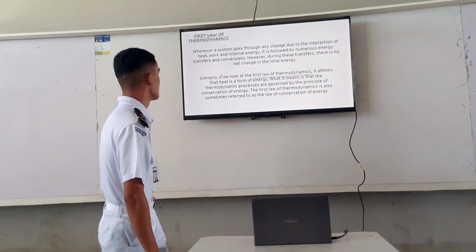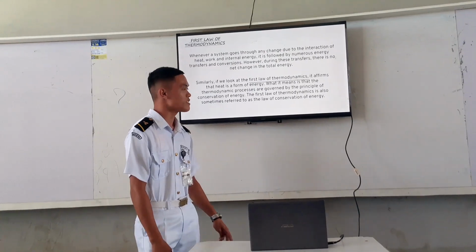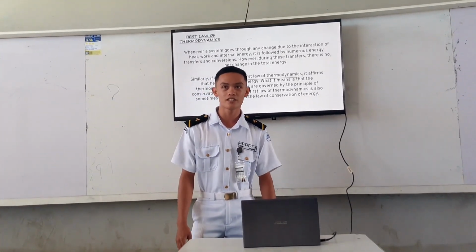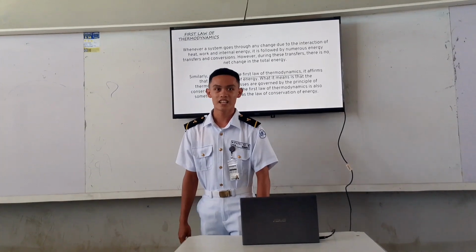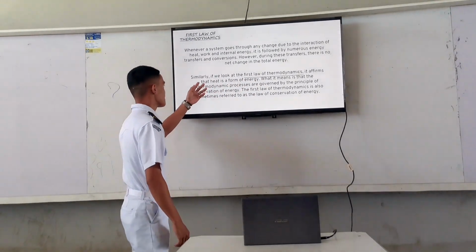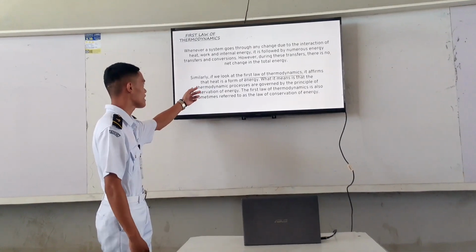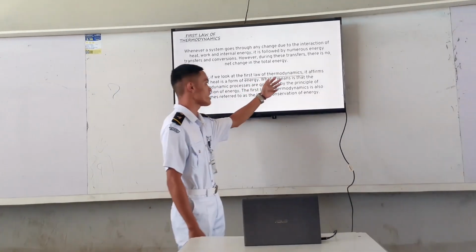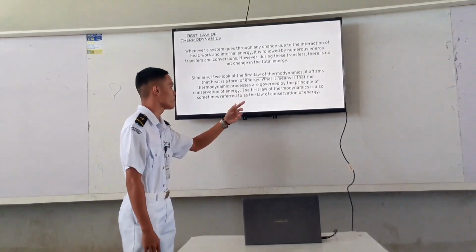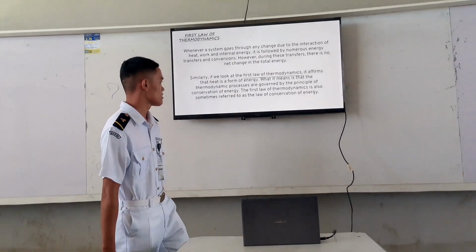Similarly, the first law of thermodynamics affirms that heat is a form of energy, and all processes follow the rule that energy is always conserved. This is why it's called the law of conservation of energy.